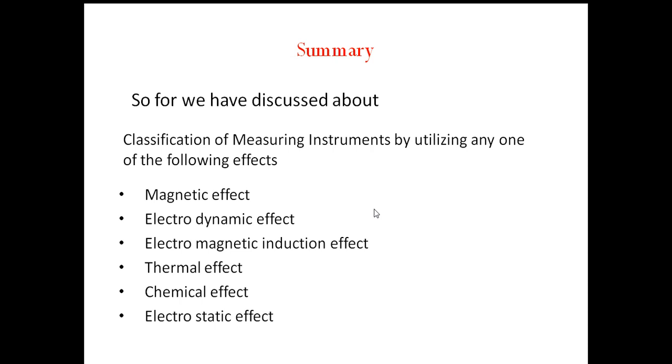Third is a detector which detects null conditions. That is a device which indicates zero deflection when the effect produced by the measured quantity is equal to the effect produced by the opposing quantity. So like this, the meters are classified in different ways.